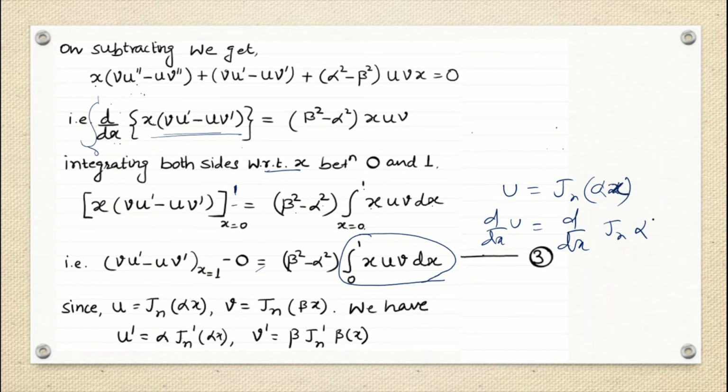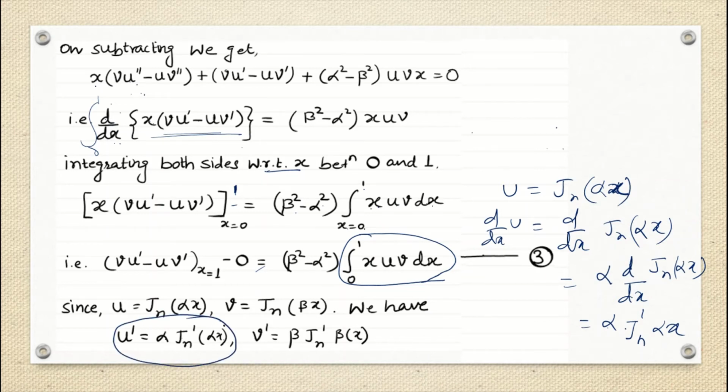Alpha is your constant, so the constant will come out, and then this is nothing but d by dx of Jn alpha x, or you can write alpha into Jn dash alpha x. So same thing we are writing down here, correct? Fine. So similarly, v is Jn beta x, so v dash will be beta into Jn dash beta x, fine.